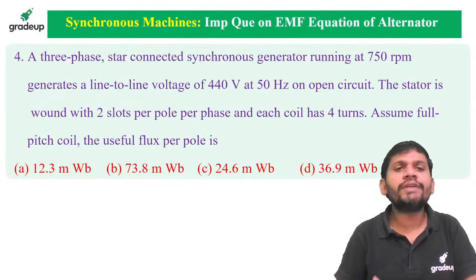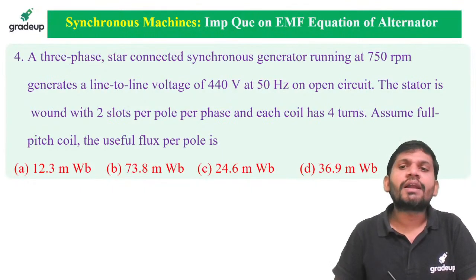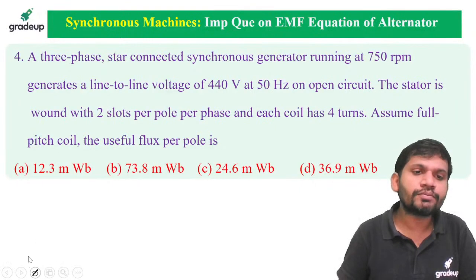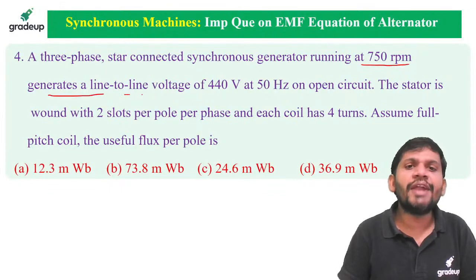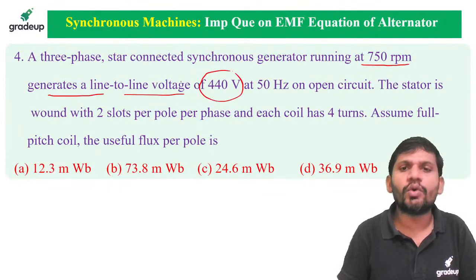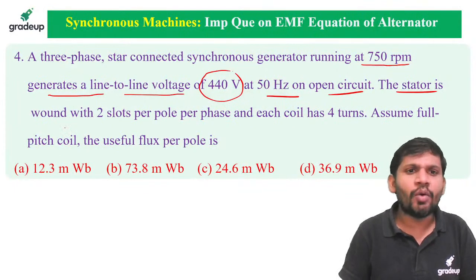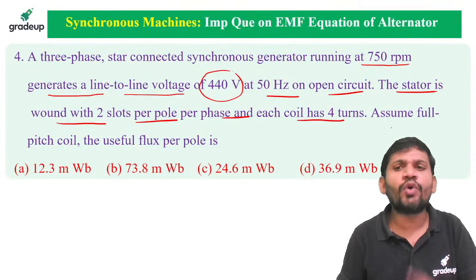One more question, students. A 3-phase star connected synchronous generator running at 750 RPM generates a line to line voltage of 440 volts at 50 Hz on open circuit. The stator is wound with 2 slots per pole per phase and each coil has 4 turns.